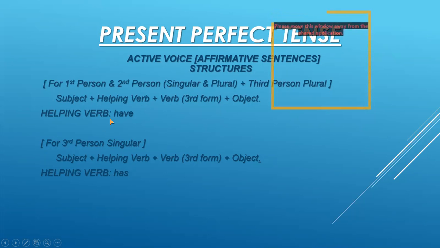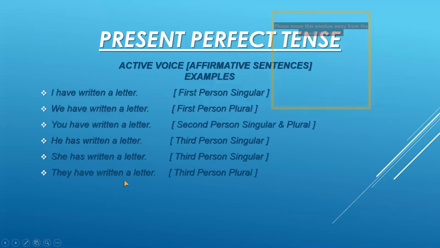Now the helping verb for these persons is have. For third person singular, that means he and she, we have the similar structure: subject plus helping verb plus verb third form plus object, full stop. But we have the different helping verb, that is has. Okay. Now I'm showing you the examples for the affirmative sentences here in the active voice.